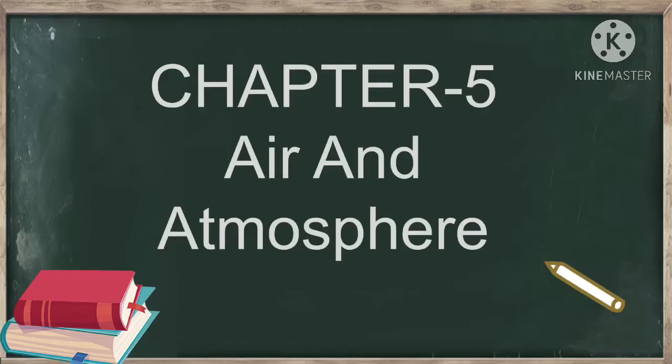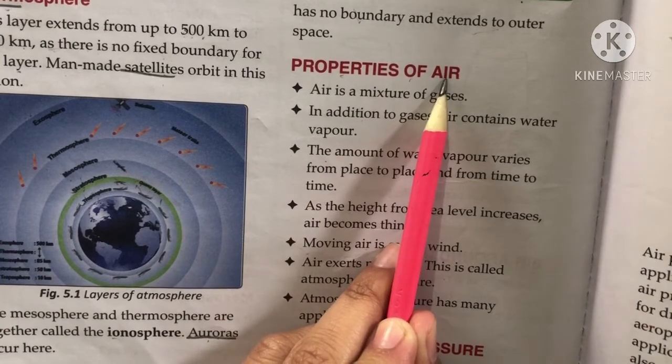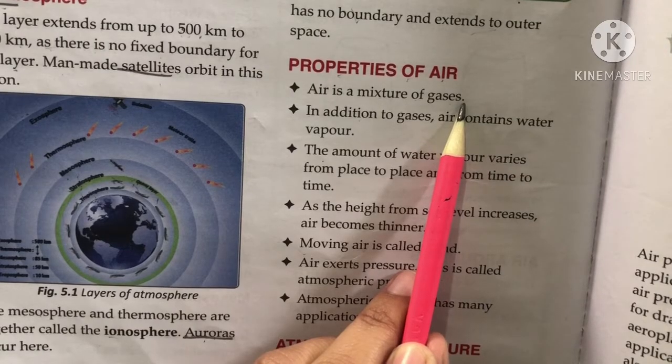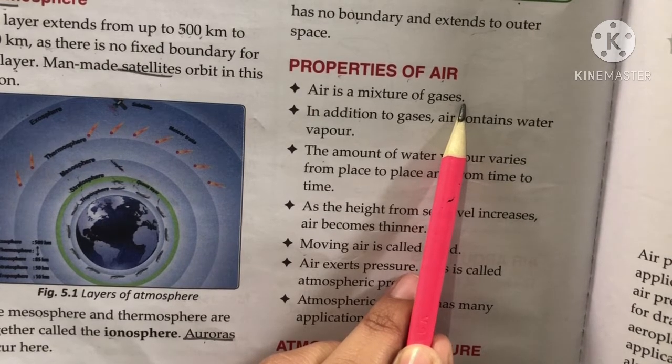So, in the previous video we started chapter number 5, that is air and atmosphere, and today we are going to continue this chapter with the topic properties of air. The first property is that air is a mixture of gases, meaning in air many gases are present like nitrogen, oxygen, carbon dioxide and some other gases. That is why it is called a mixture of gases.